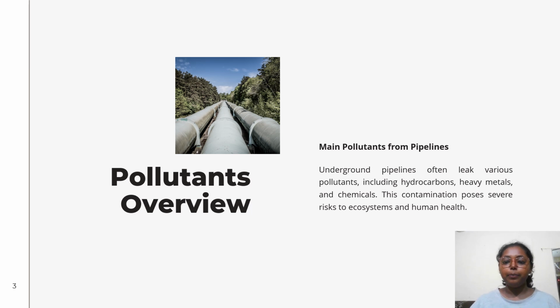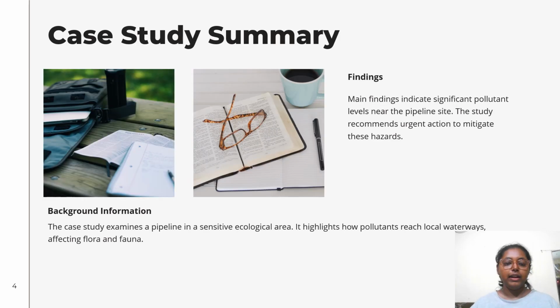Pollutants overview. Main pollutants from pipelines. Underground pipelines often leak various pollutants, including hydrocarbons, heavy metals, and chemicals. This contamination poses severe risk to ecosystems and human health. Case study summary. Findings. Main findings indicate significant pollutant levels near the pipeline site. The study recommends urgent action to mitigate. The case study examines a pipeline in a sensitive ecological area. It highlights how pollutants reach local waterways, affecting flora and fauna.